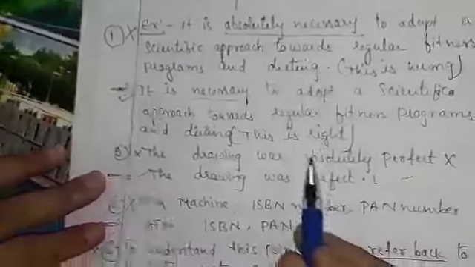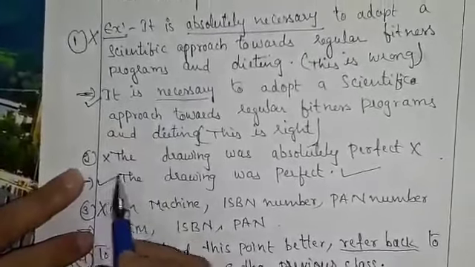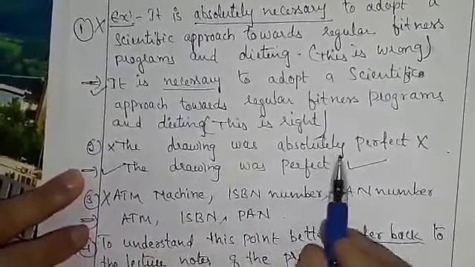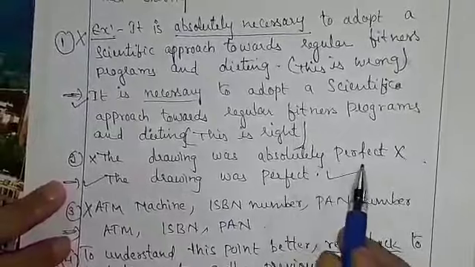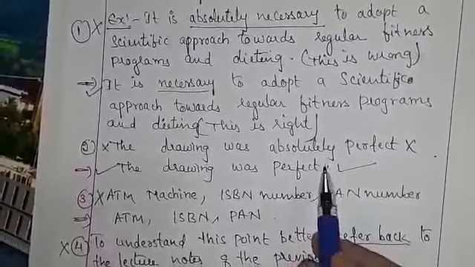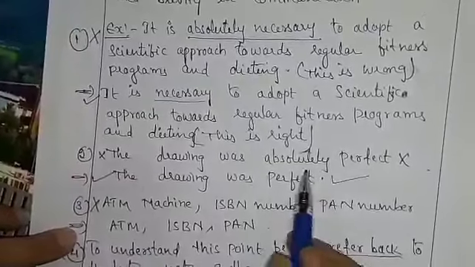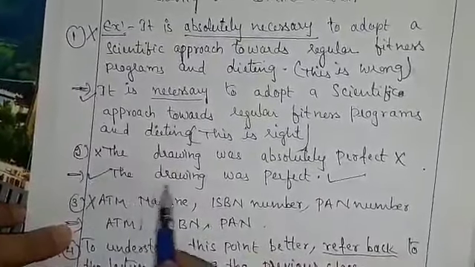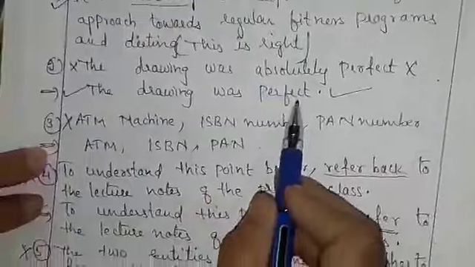This is right. So second example, let us see. The drawing was absolutely perfect. Absolutely perfect, what do you mean? Perfect in the sense is it's perfect, that's it. So why should we use again absolutely perfect? So the right answer is the drawing was perfect.